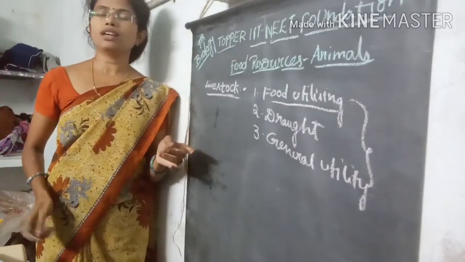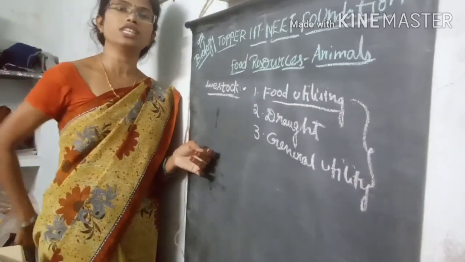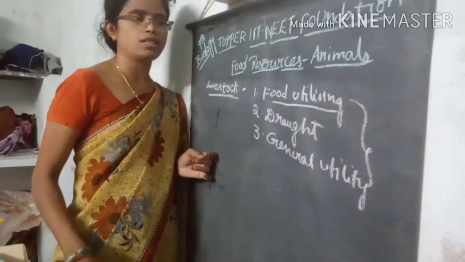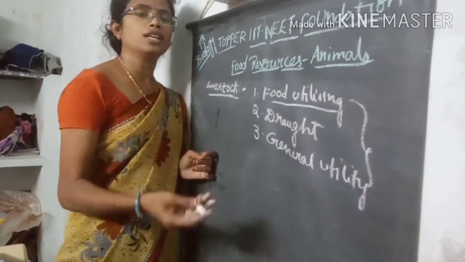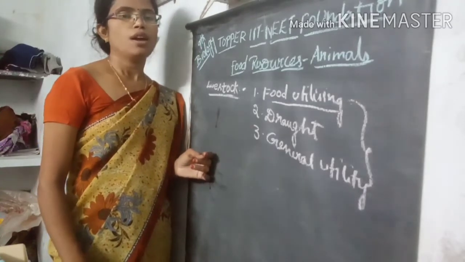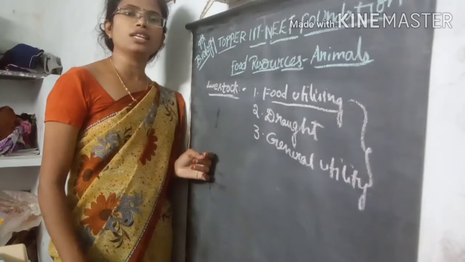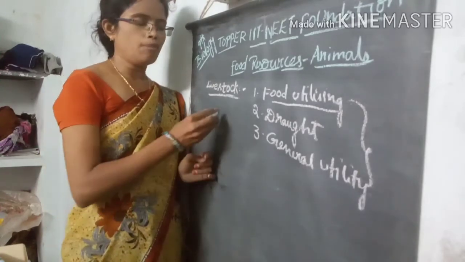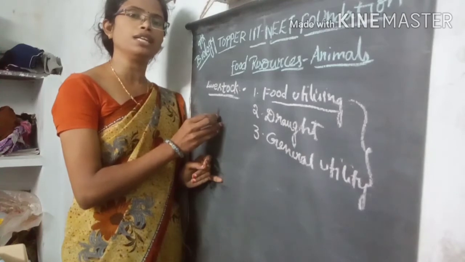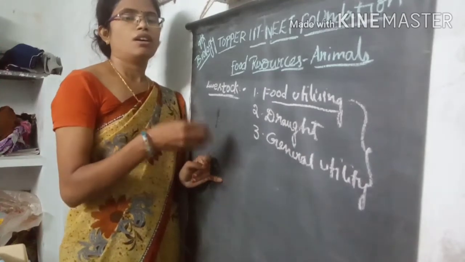These are cows, buffaloes, goats, and sheep, which we grow for food material purposes. Whenever you take dairy farming, buffaloes or cows are mainly grown for milk. Milk is one of the best nutrient materials for our body.